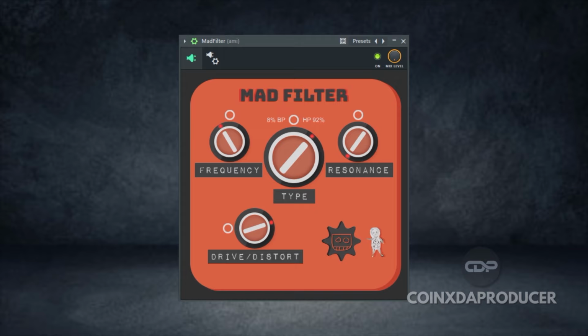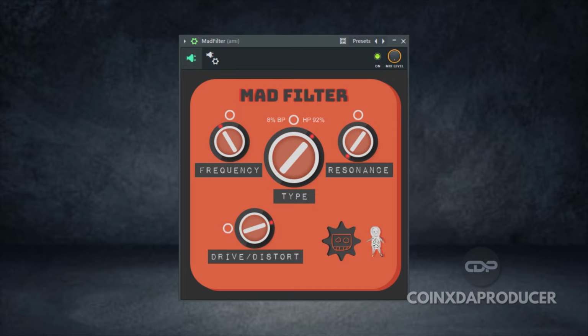And they further said Matte Filter will help you add character and movement to your sounds. The developer also claims that Matte Filter features a state-of-the-art drive and filter circuit that emulates the characteristics of analog filters. The result is warm and rich sounding tones. So guys, this plugin is available for Windows as well as Mac OS users in VST and AU formats. So let's quickly go through the features and have a sound demo to check it out.